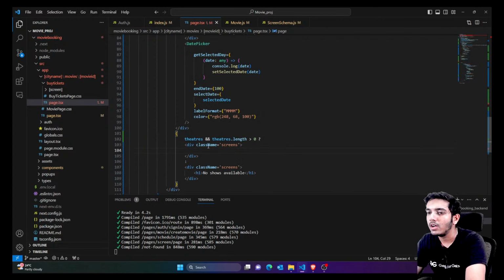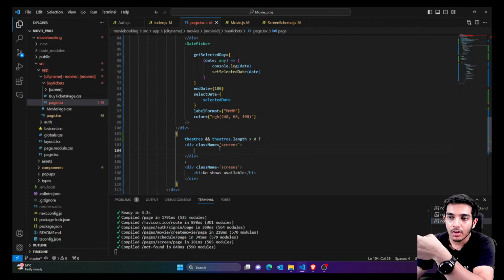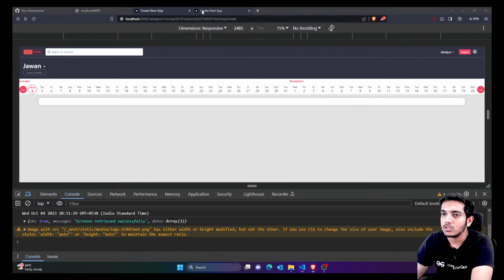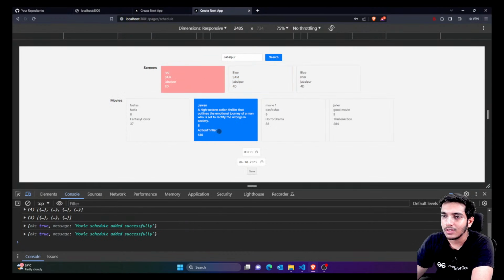Right now this is the logic. Similarly, suppose we have the screens, for example on 6th October we have two shows on a single screen. That means we are not going to show two shows, we're just going to show the single screen. If suppose the show was on multiple screens, for example let's add some shows. So here you can see this was blue screen. So for example if I ask for a red screen for the same movie, I'll just change the time, but for the same date I'm adding another show but for a different screen.